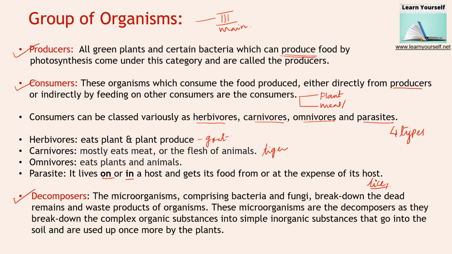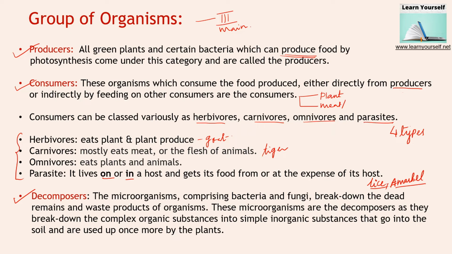Among insects, lice are an example, and among trees, herbs and shrubs, amarbale is an example. Amarbale, or giloy, with the scientific name Cuscuta, is an example of a parasite. So this is a classification of consumers by how they eat.